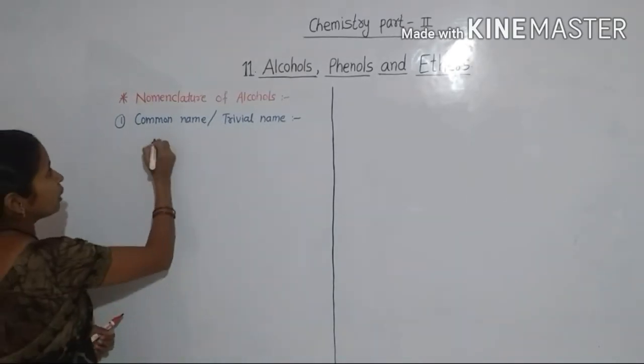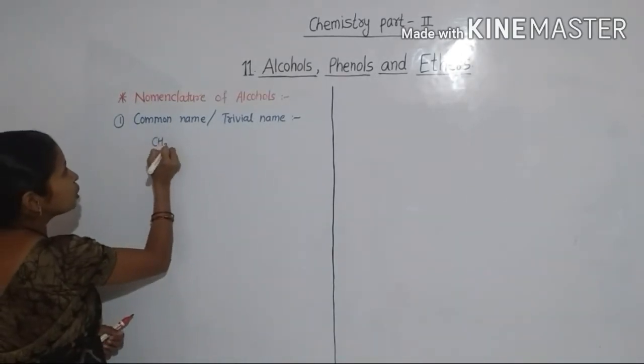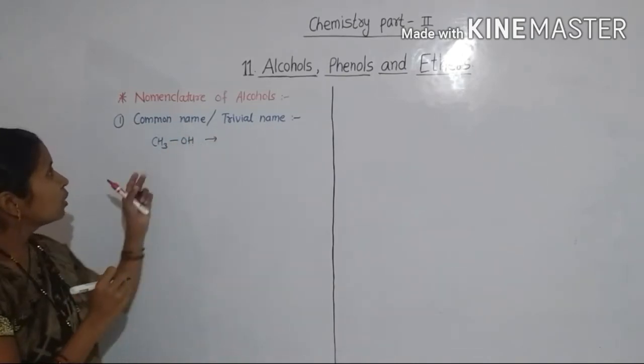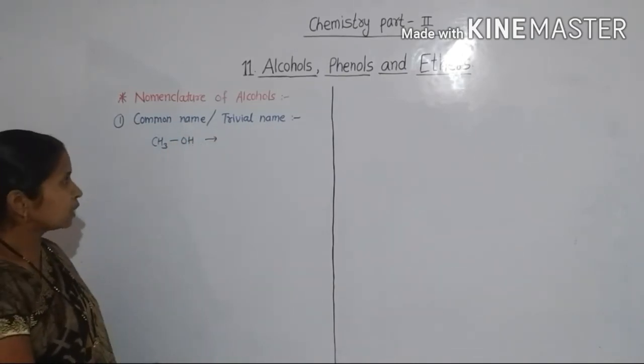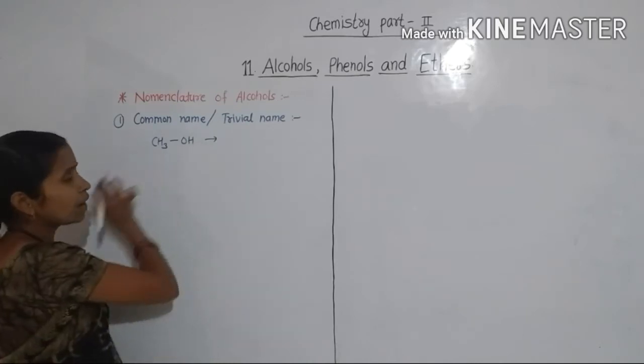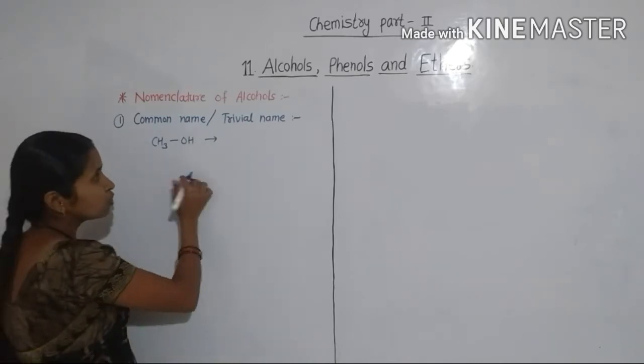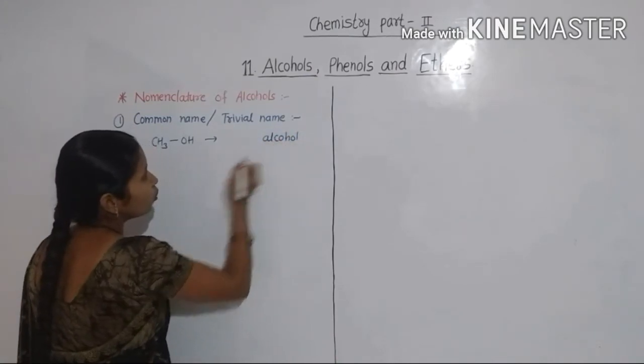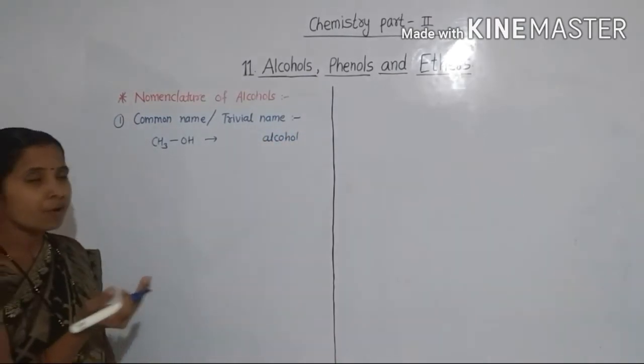See the example: CH3-OH. Here the alkyl group is methyl and the hydroxyl group is attached to methyl. We add the word alcohol after the name of the alkyl group.